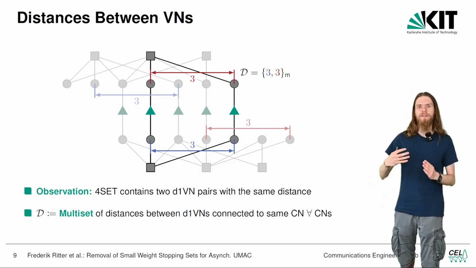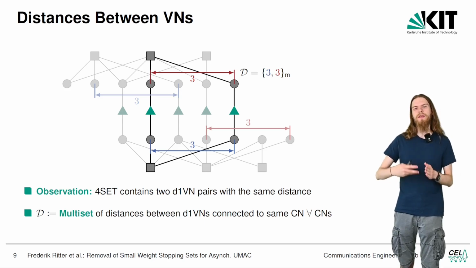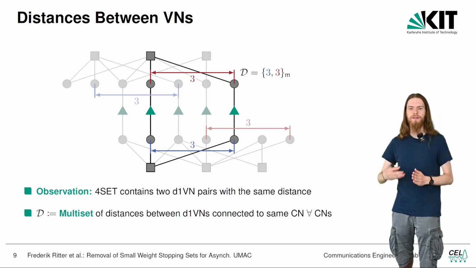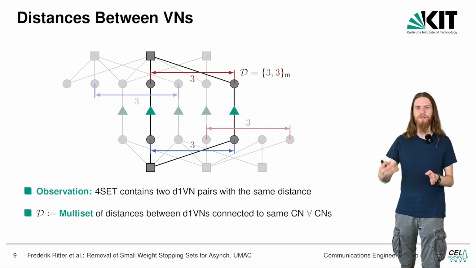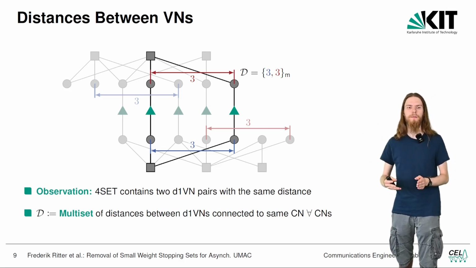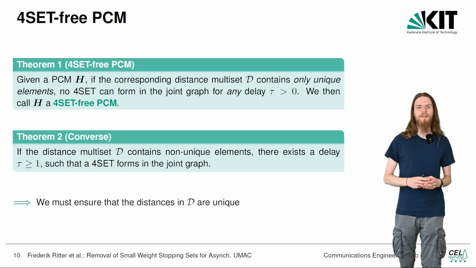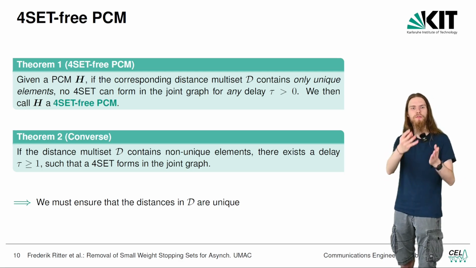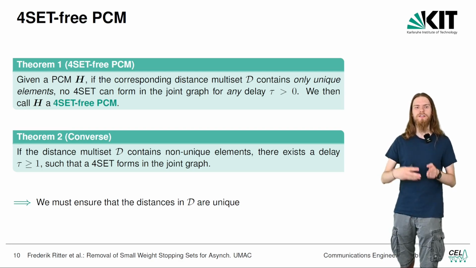Motivated by this, we define a D, which is the multiset of distances between degree 1 variable nodes connected to the same check node. Then we aggregate these distances over all check nodes to form this total multiset D. And using the distance multiset D, we could in our paper prove these 2 theorems, which in combination state that a parity check matrix H is 4 set free.